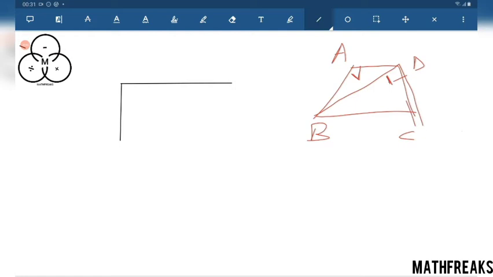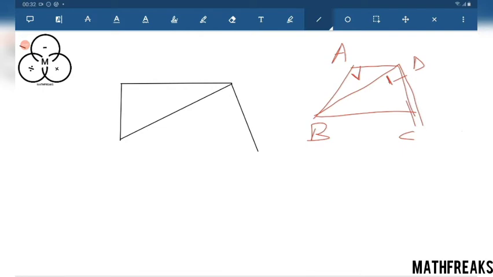From D, let me join these points and draw a perpendicular from here.